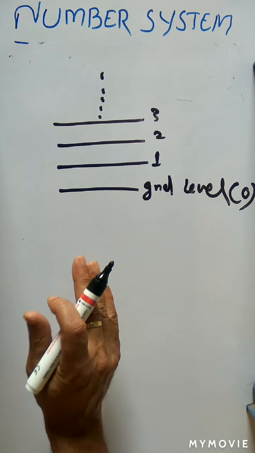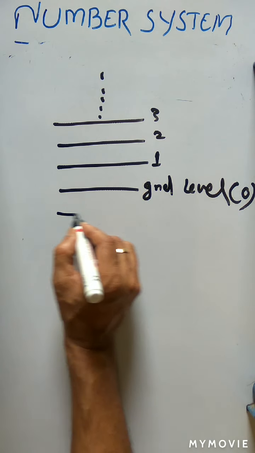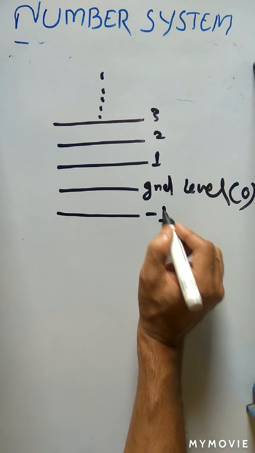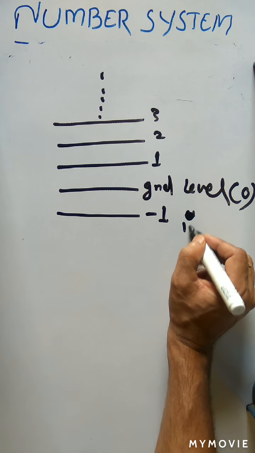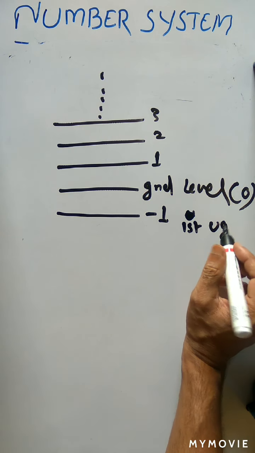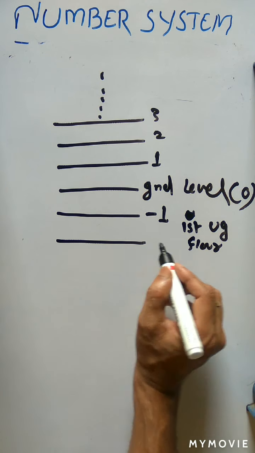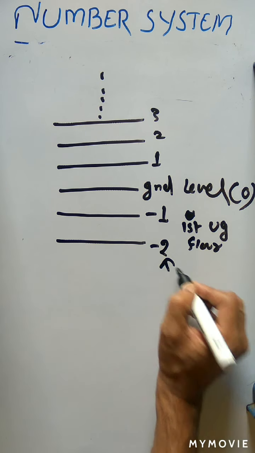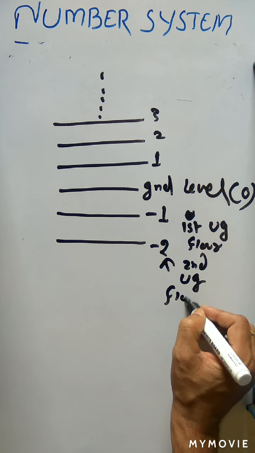And if we move to the underground level, then you will first go to which floor? Minus 1. So this minus 1 is the first underground floor. Then you move down again, so you go to minus 2. Minus 2 is your second underground floor.